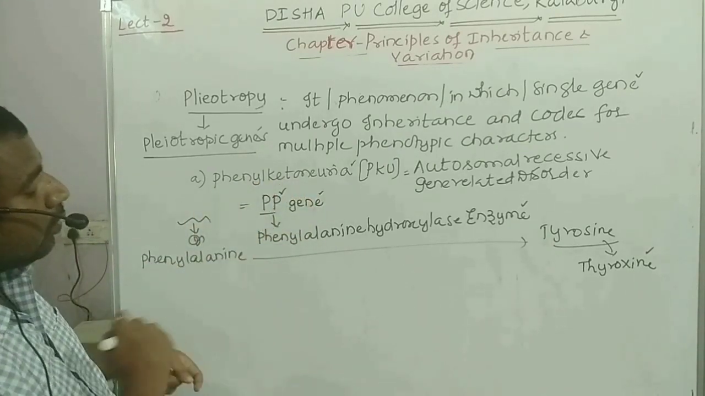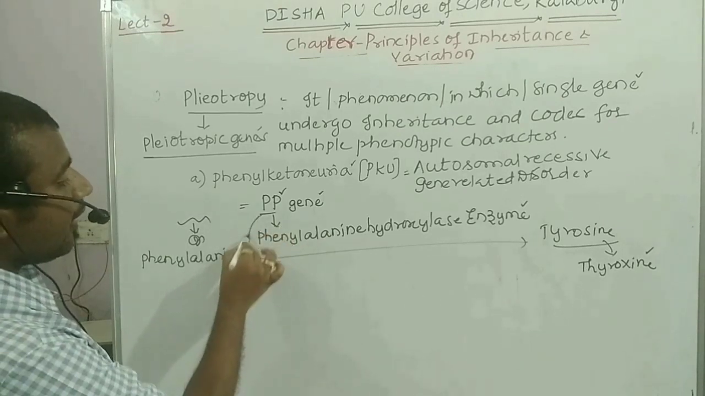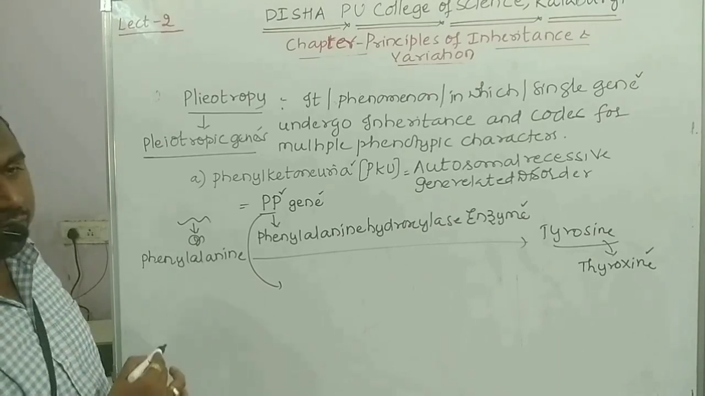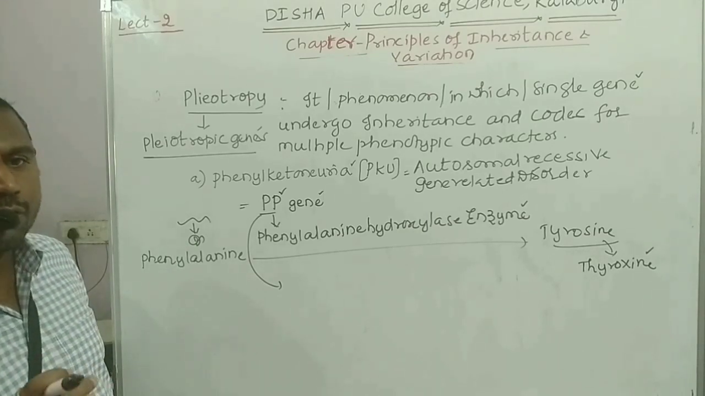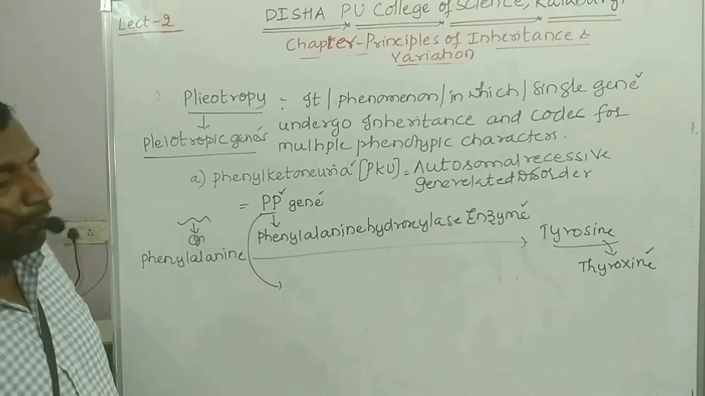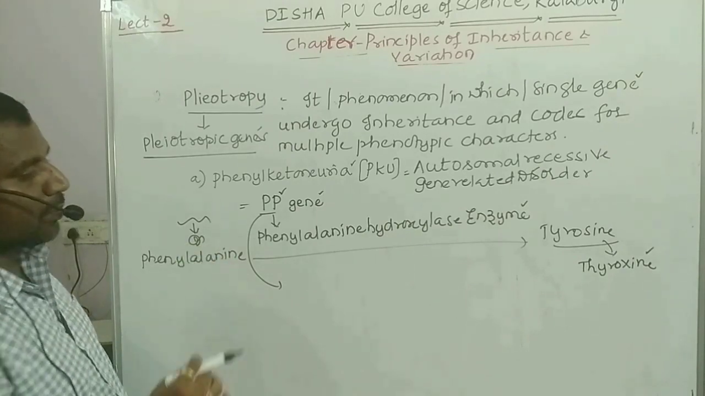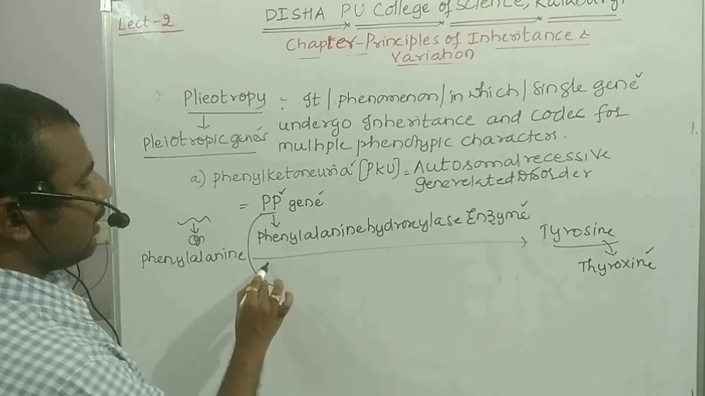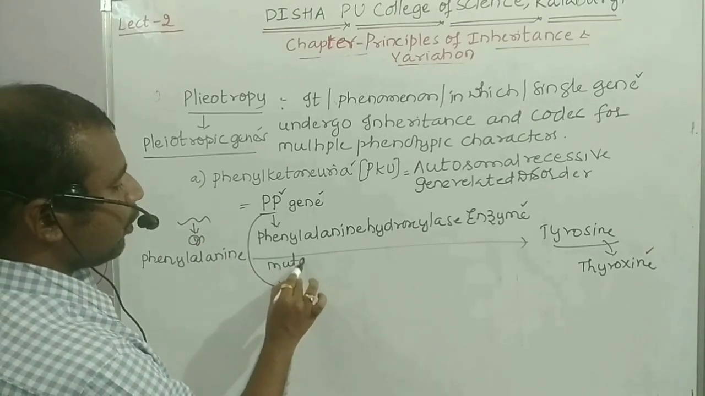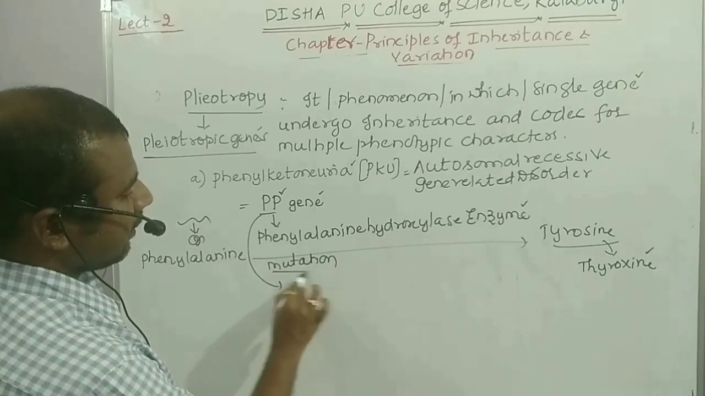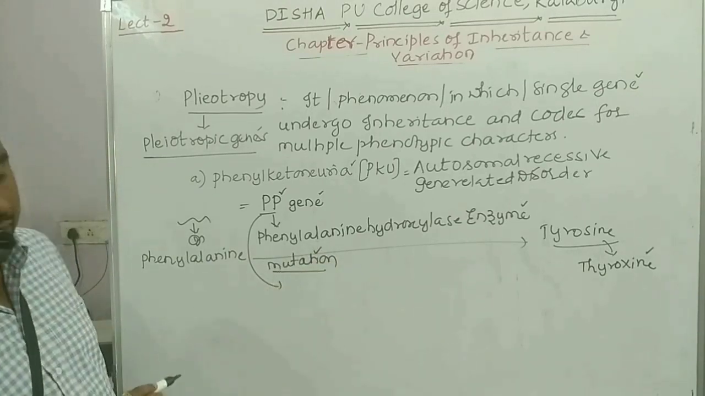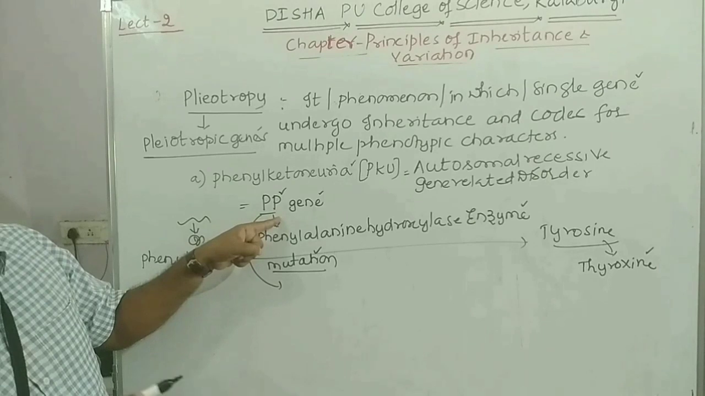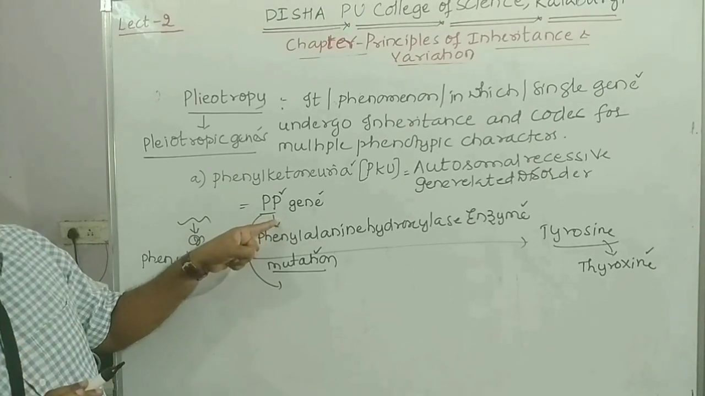The PP gene is undergoing a defect. So when it is defective, it is not showing the normal expression; in place of that, it is showing abnormal expression. Why is it showing abnormal expression? The reason is the mutation which has occurred in that gene, and because of the mutation, there is an alteration in its nucleotide sequence.